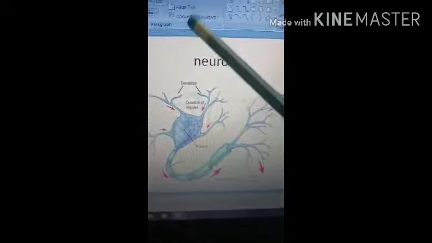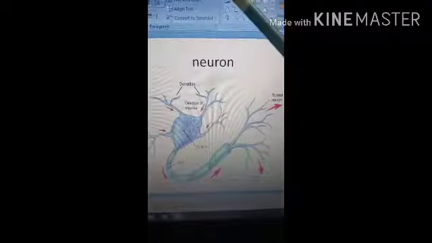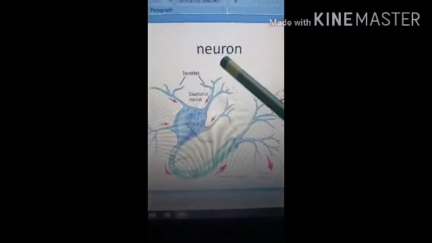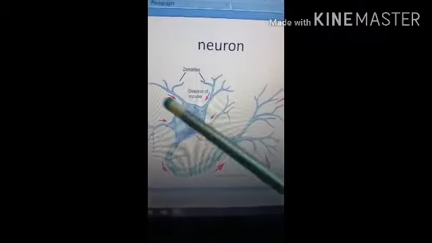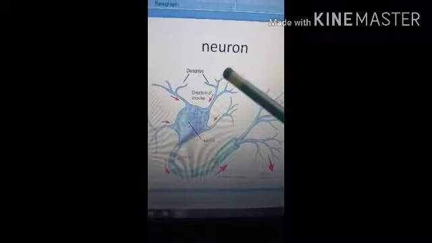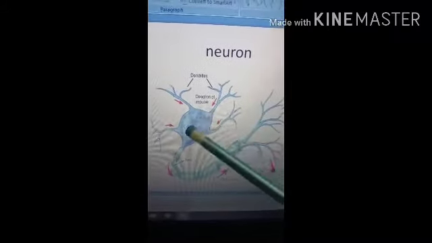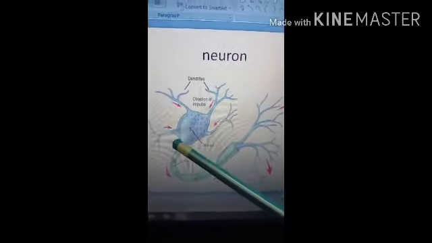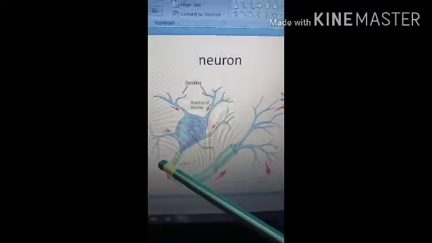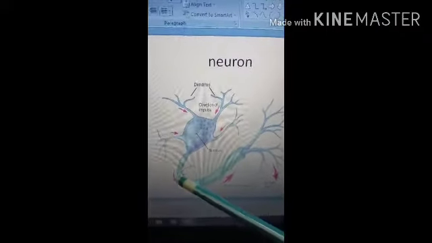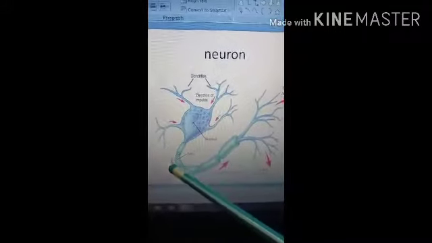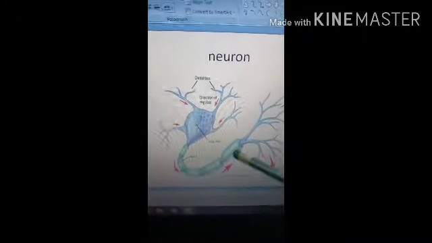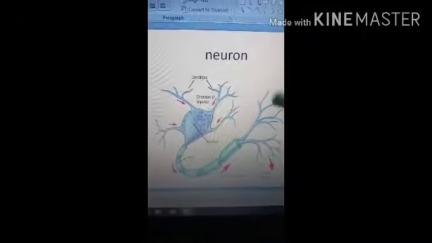The dendrites carry nerve impulses that travel into the cell body. Here you can see the arrows: the impulses come into the cell body. Whereas in the axons, the impulses travel away from the cell body. So here you can see the arrow: the impulses go away from the cell body.